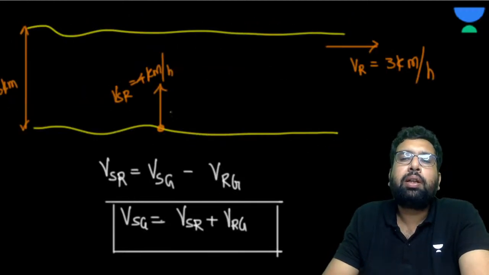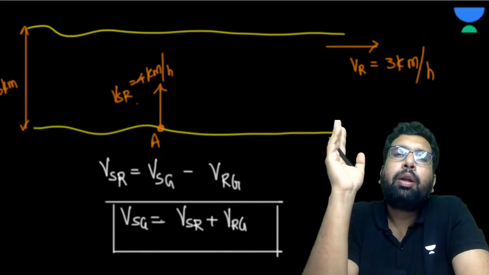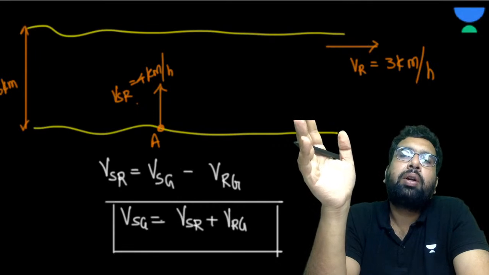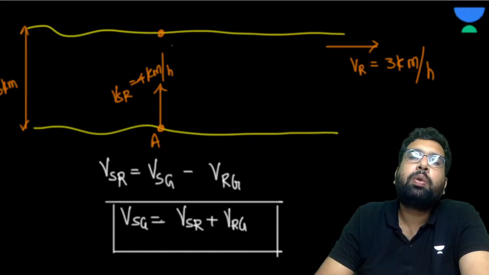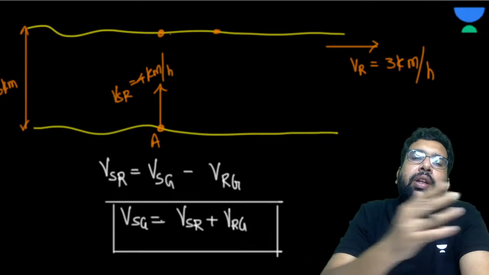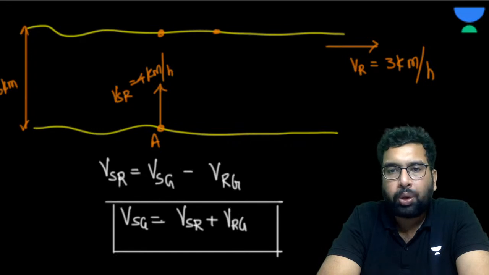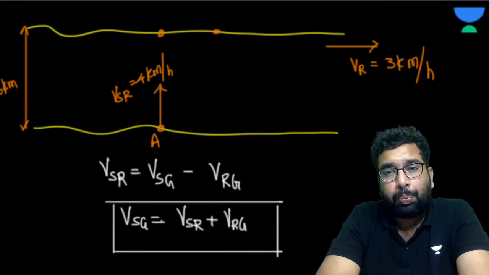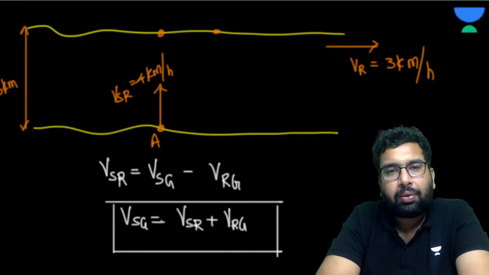The only significance is this: if the swimmer is trying to swim perpendicular to the direction of the flow of the river, he thinks he is going to reach this end of the shore, but he is never going to reach this end of the shore. He'll reach somewhere here, obviously, because he is moving in this direction, but the river is pushing him in this direction. And remember, the same concept is going to happen if there is a boat instead of a swimmer, or an aeroplane in the wind, anything. So what is the drift?